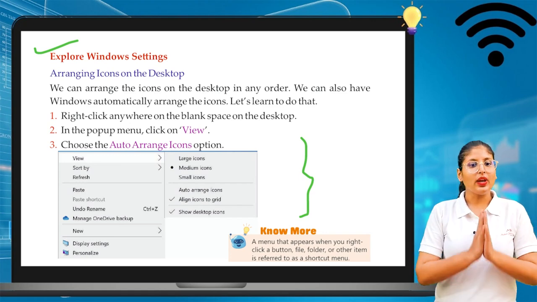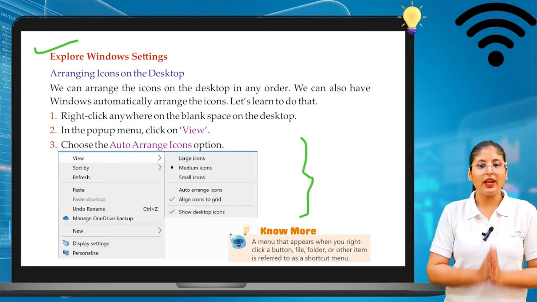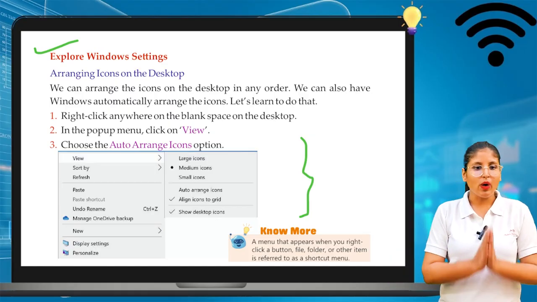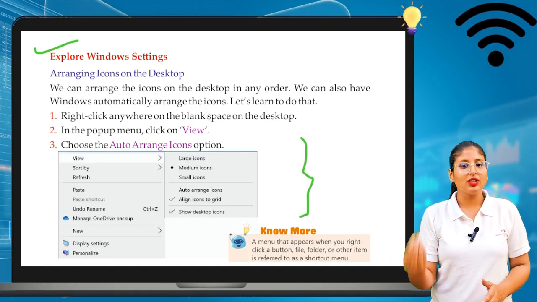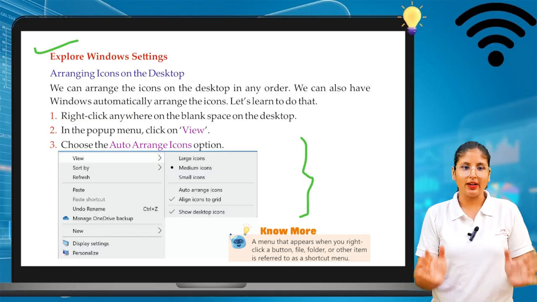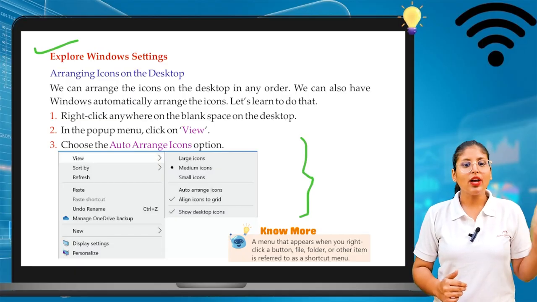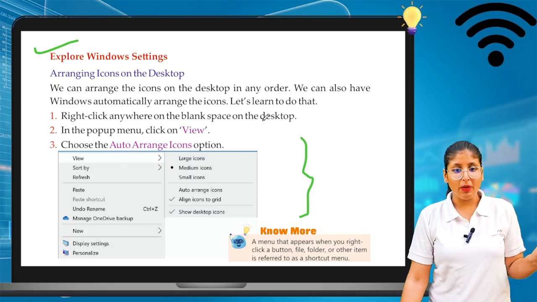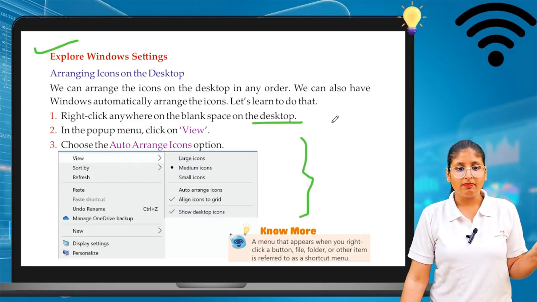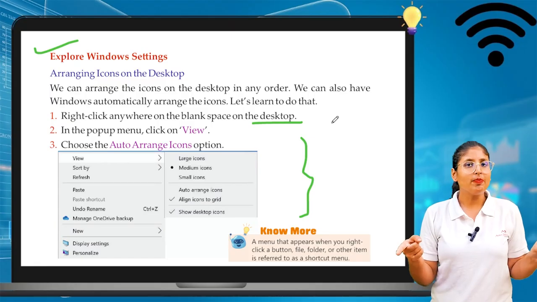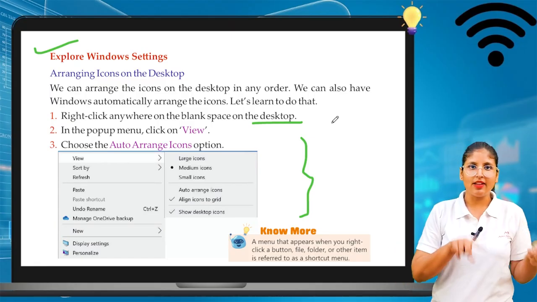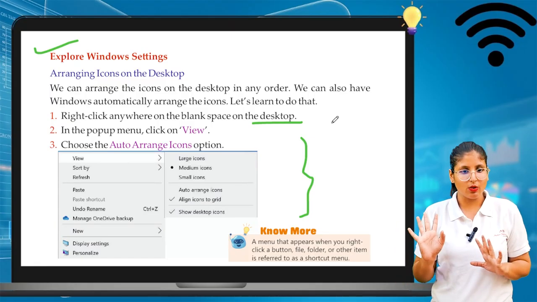So we can say we can arrange the icons on the desktop in any order. We can also have Windows automatically arrange the icons. Let us learn to do that. So let's see how we can do this. First, right click anywhere on the blank space of your desktop. Just do this thing: right click on your desktop. We know with the mouse there's a left click and a right click. So right click first.